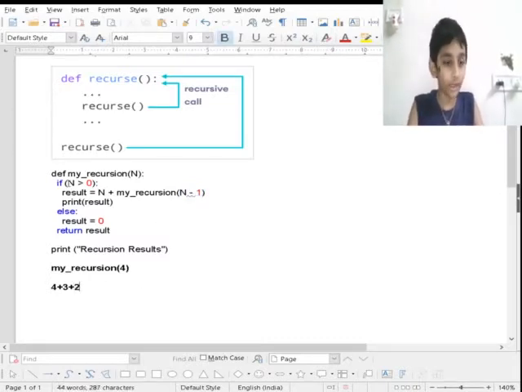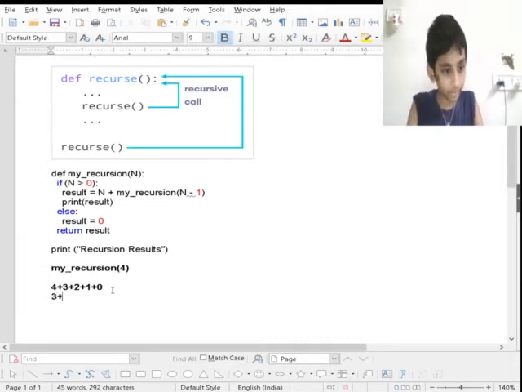Same again. 2 is greater than 0, true, so 2 minus 1 is 1. Then 1 is greater than 0, true, and minus 1 is 0. So what it will come is 4 plus 3, that is 7. So it goes like this: 4 plus 3 plus 2 plus 1 plus 0.